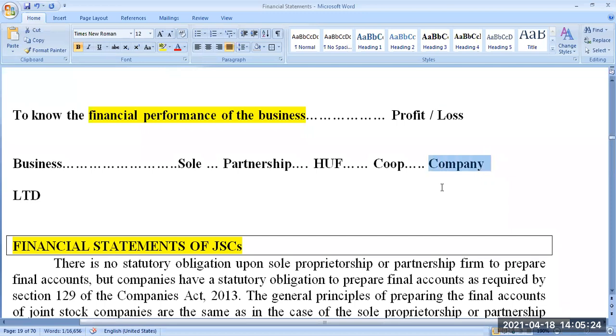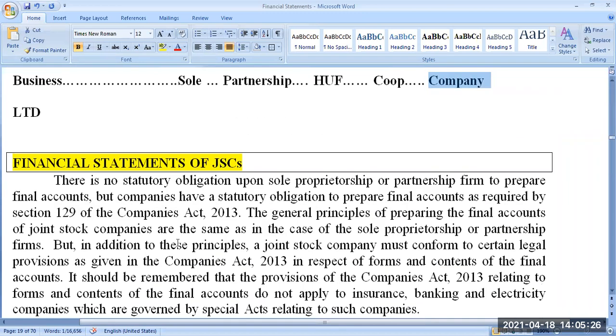What is that? Any business organization which is registered under the Indian Companies Act 2013 can only be called a company. Anything else cannot be called a company. These are all just business organizations. If it is a sole proprietorship, you can say proprietorship. This is a firm, FIRM, firm. This is just Hindu undivided family. This is cooperative form of business organization.